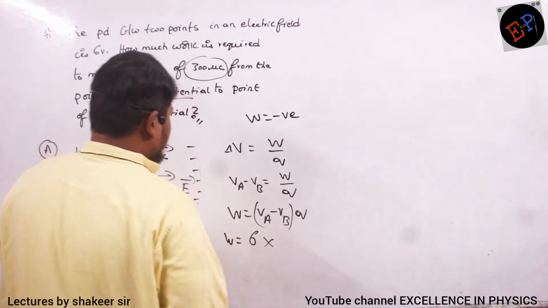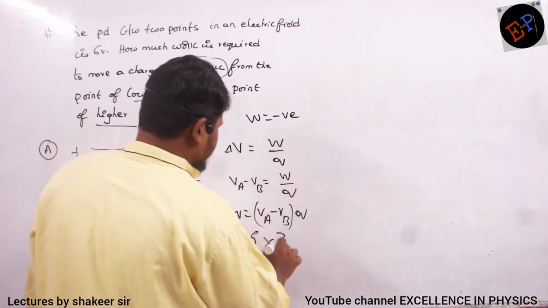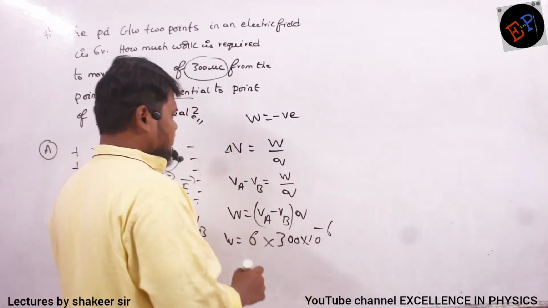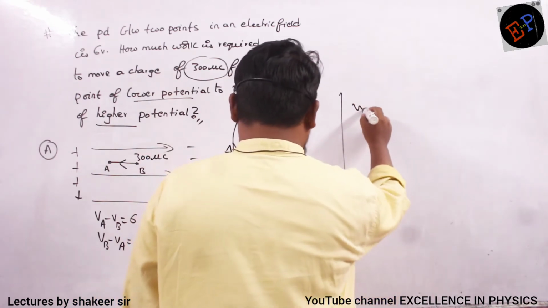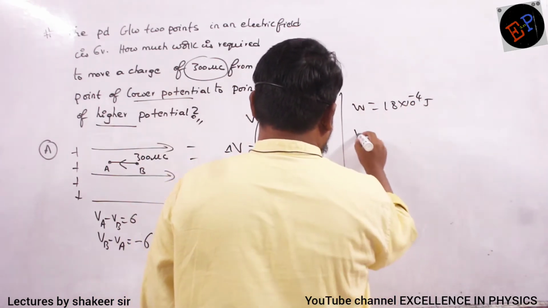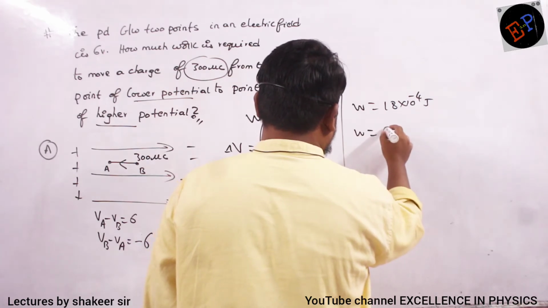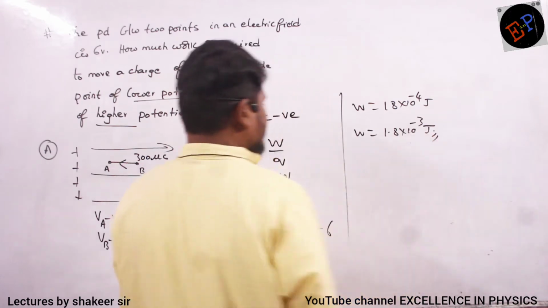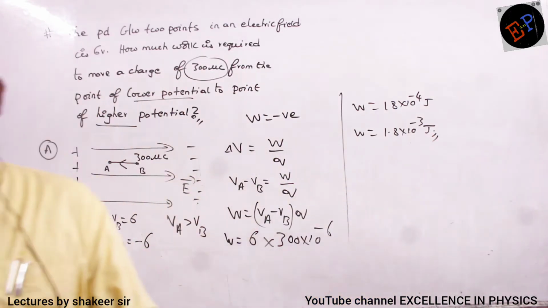That's all, no? So what is the potential difference between both of them? 6. And what is the charge which we are carrying? 300 into 10 power minus 6. Okay, ma? So work done is equal to 18 into 10 power minus 4 joules. So work done is equal to 1.8 into 10 power minus 3 joules. So this is the amount of work which I have to do. Clear?